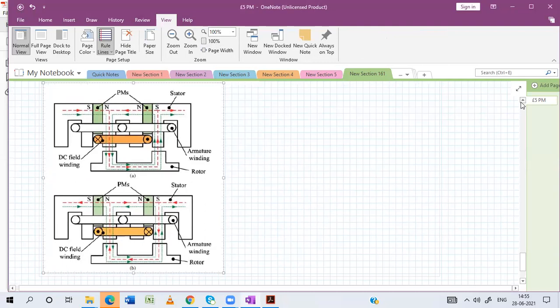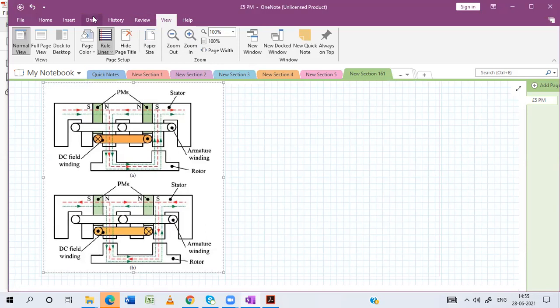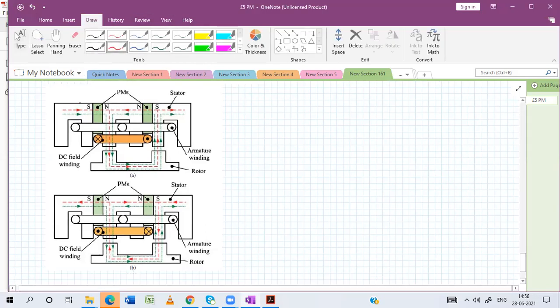So this figure shows the flux path for the flux strengthening and the flux weakening. In the first figure, this is a stator. This part is a stator. Here there are permanent magnets, and it is a cross section where the winding is wound, and this is our DC field winding.